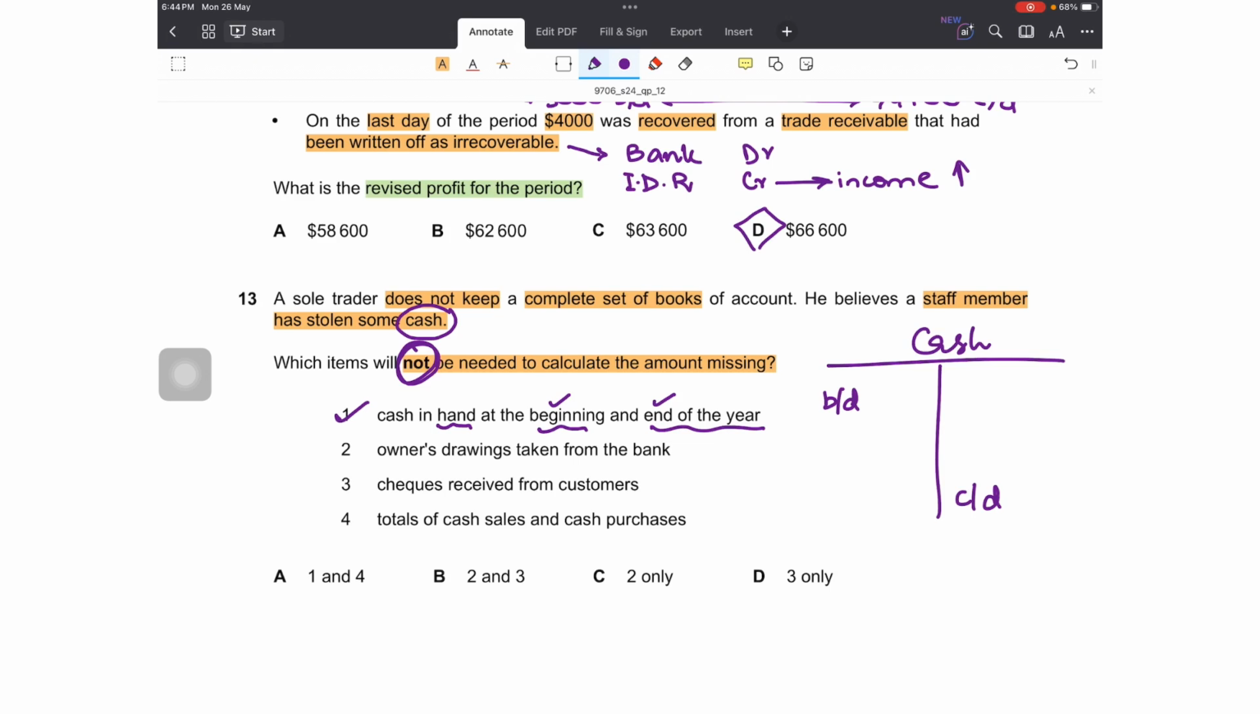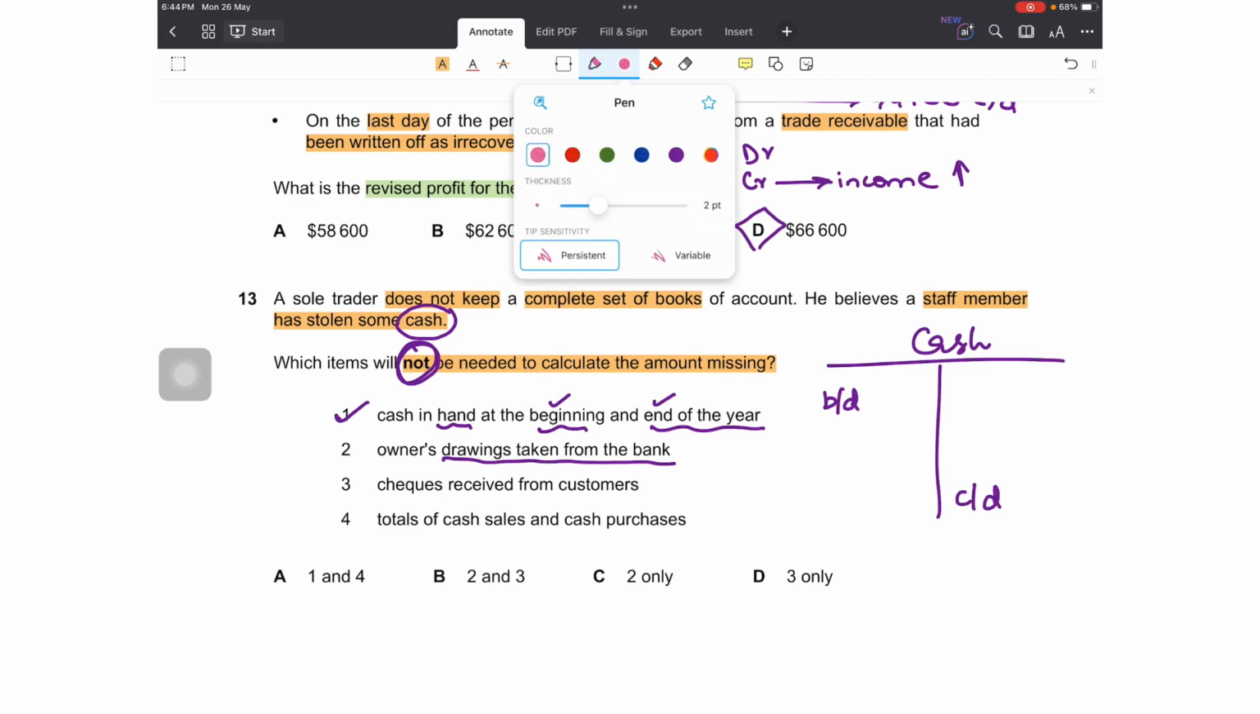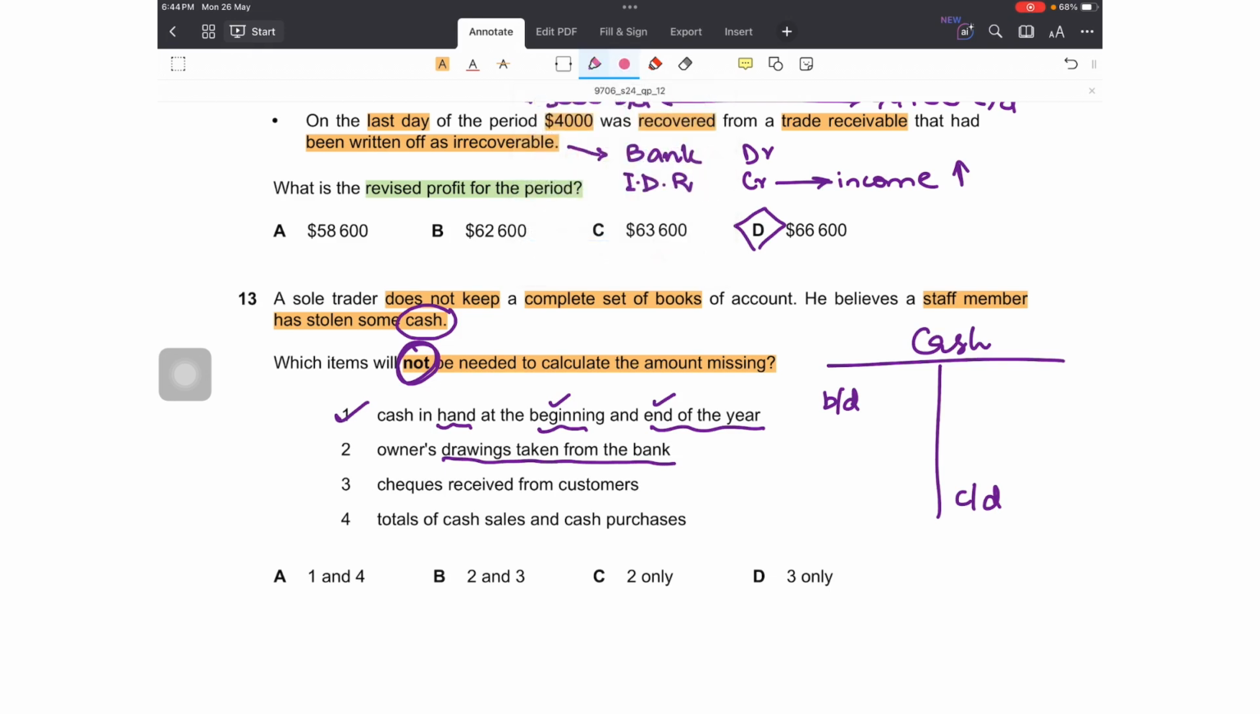Okay. So number 2 is owner's drawings taken from the bank. How do we record this? Drawings by the owner, debit, and bank, if it is being taken out of bank, so bank will be credited. So will this piece of information be required? No, as it doesn't involve cash. So this won't be used to find out the cash amount missing.